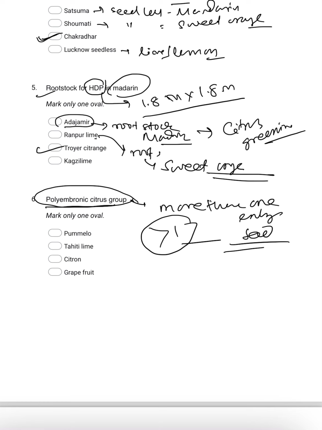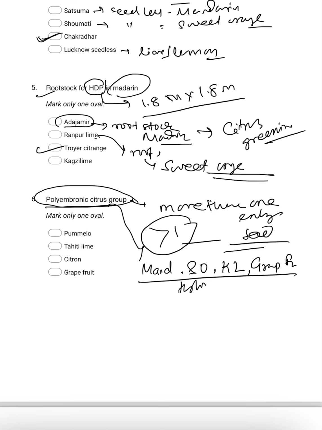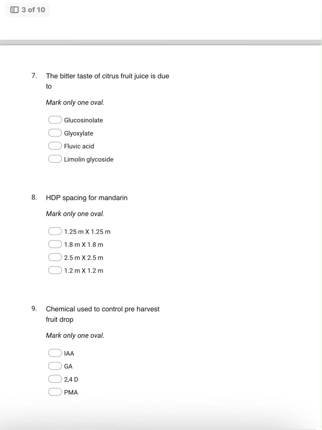Normally all the citrus groups we have studied, whether mandarin, sweet orange, Kagzi lime or acid lime, as well as grapefruit, are highly polyembryonic. Whatever the rest are, these are monoembryonic.